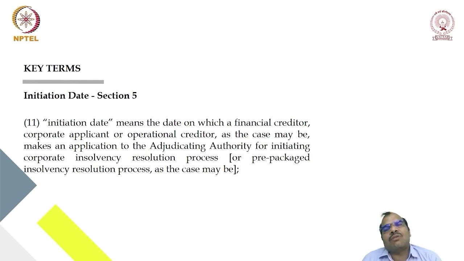We will discuss the terms and conditions subsequently. When you are filing an application before the adjudicating authority, please remember adjudicating authority means NCLT here, for the CIRP process, the date when you are filing is called the initiation date. Why? Because from the initiation date everything will start.